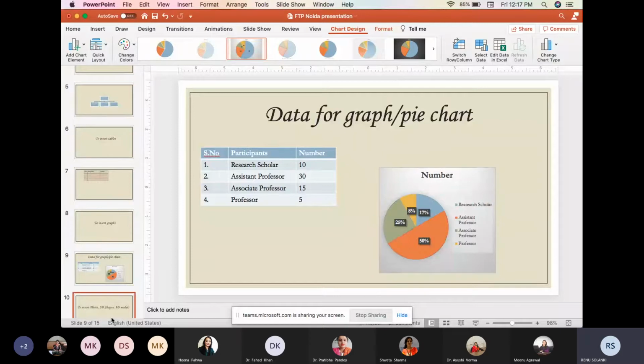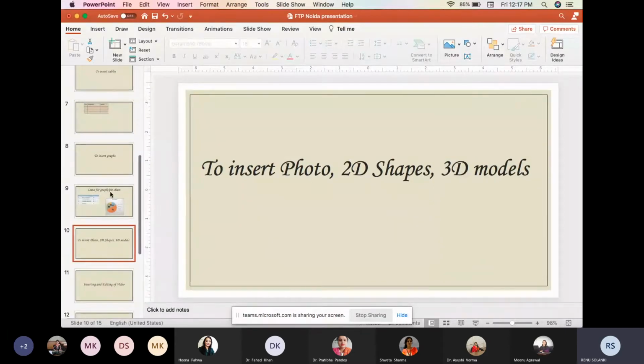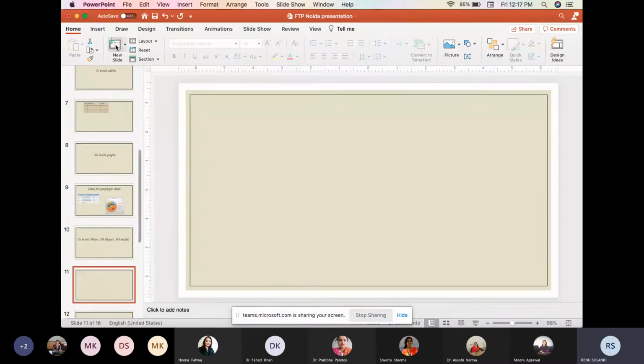Now come to the next section. This is about how to insert the photo, 2D shapes and 3D models. So again, I will insert the new slide, and the layout which is coming on the slide will be the same layout which the previous slide will have.